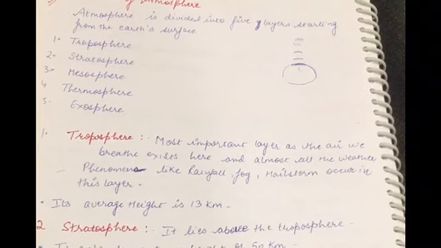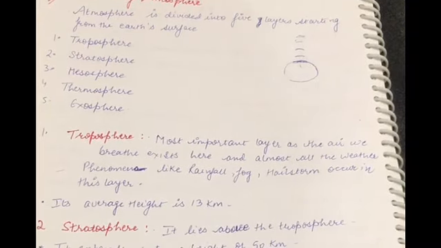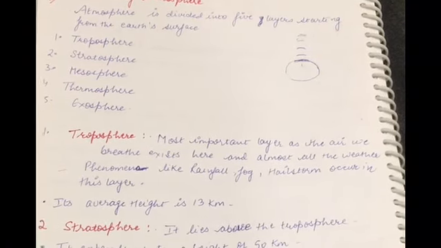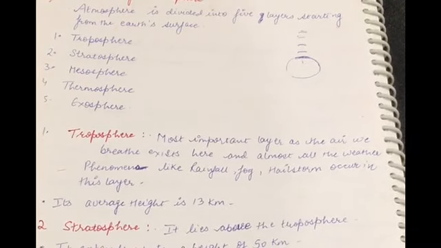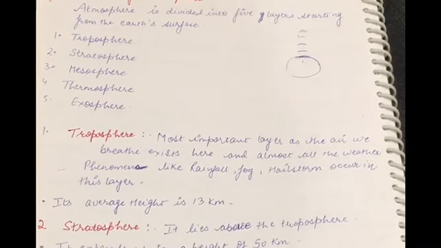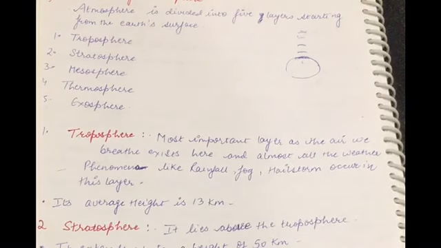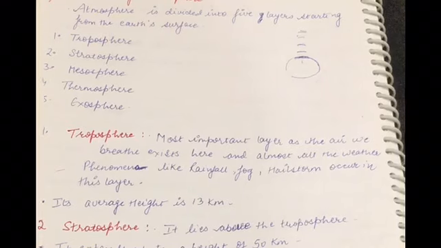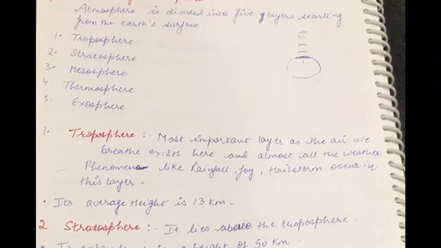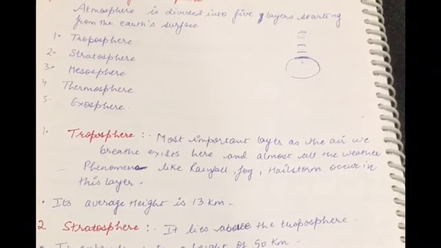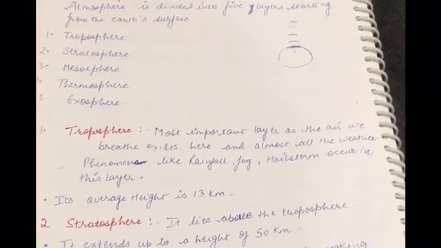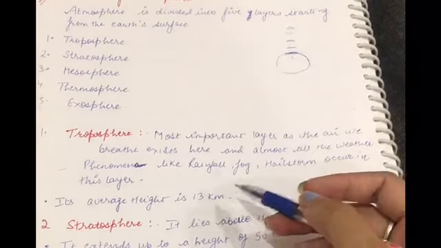Now what is the troposphere? The troposphere is the most important layer. Why? Because the air we breathe exists here, and almost all the weather conditions, whether rainfall, fog or hailstorm, occur in this layer. So the troposphere is the important layer because the air we breathe is in the troposphere, and its average height is around 13 kilometers.